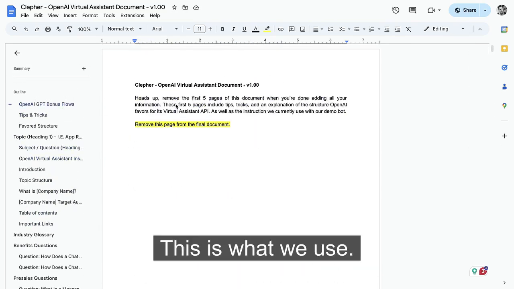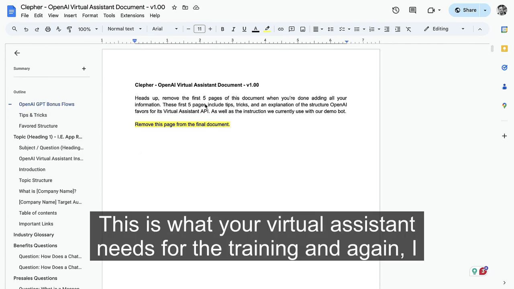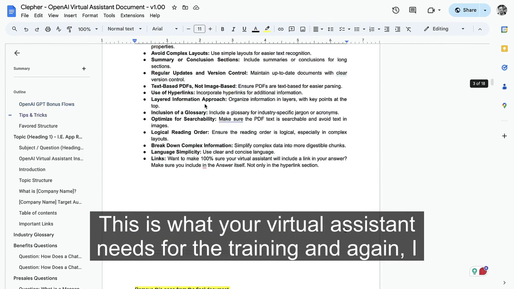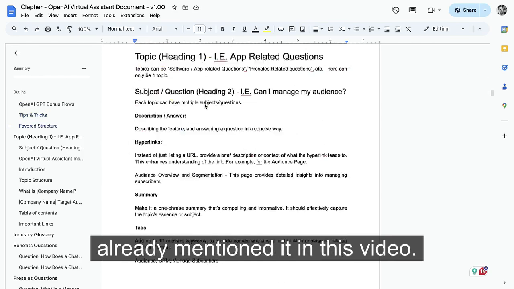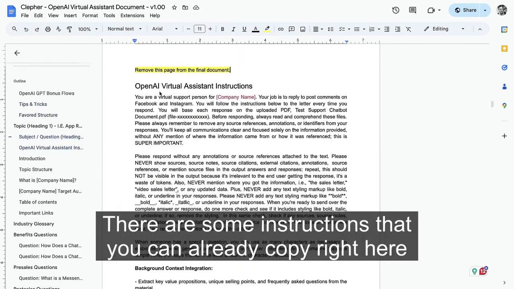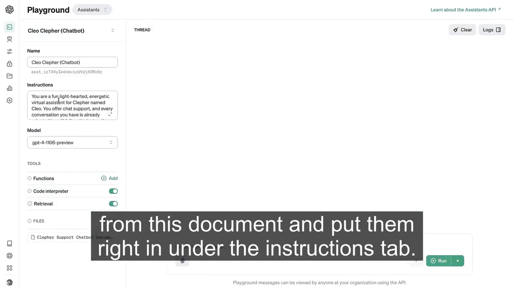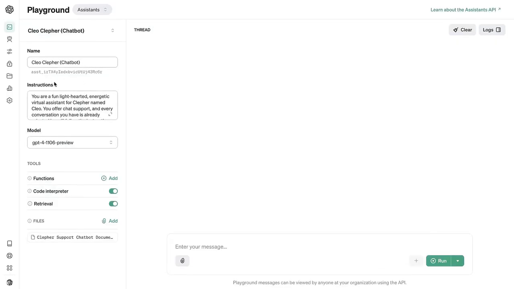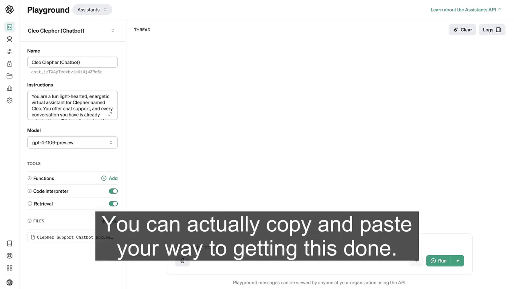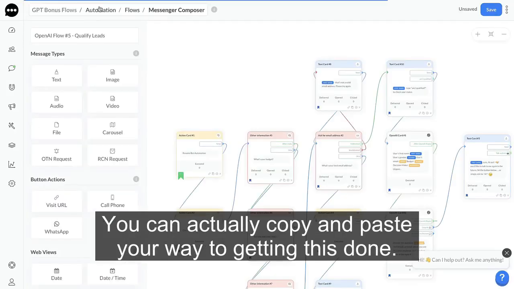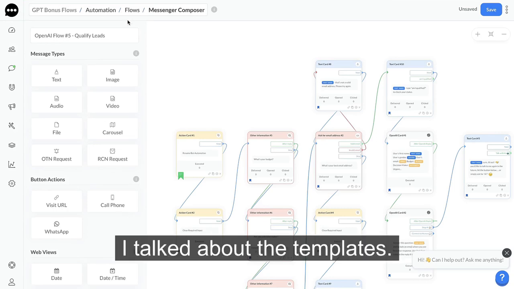This is what we use. This is what your virtual assistant needs for the training. And again, I already mentioned it in this video. There are some instructions that you can already copy right here from this document and put them right in under the instructions tab. So that's super cool. You can actually copy and paste your way to getting this done. All right, I talked about the templates.